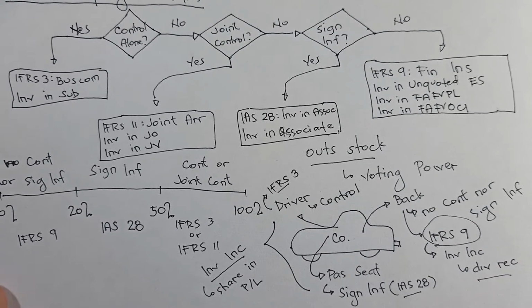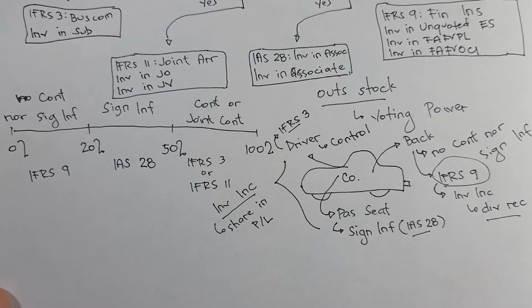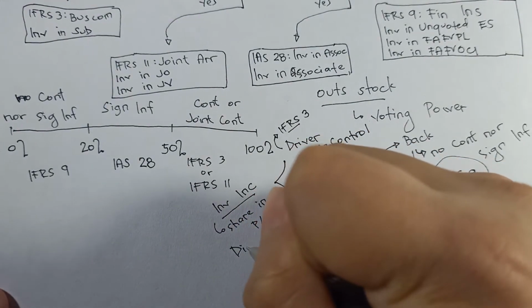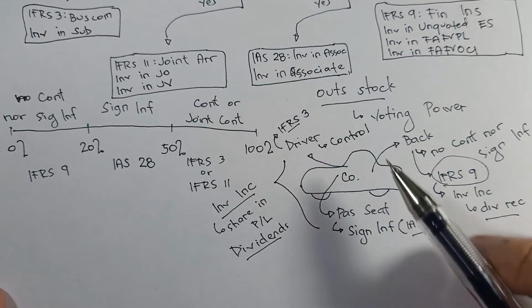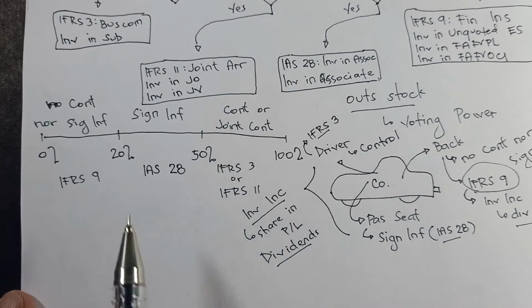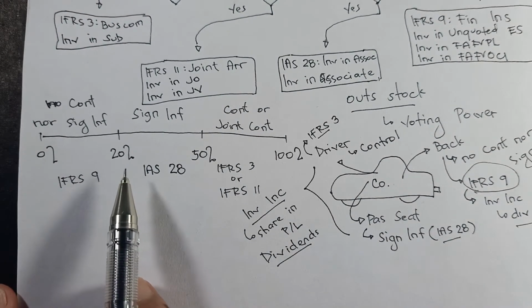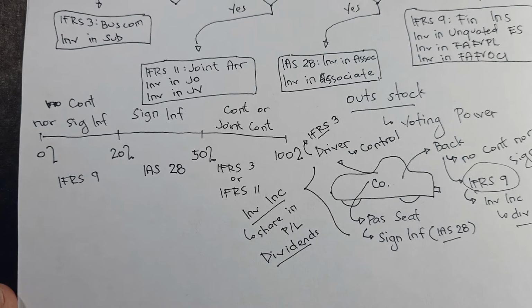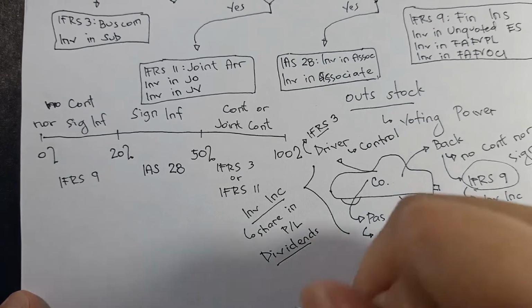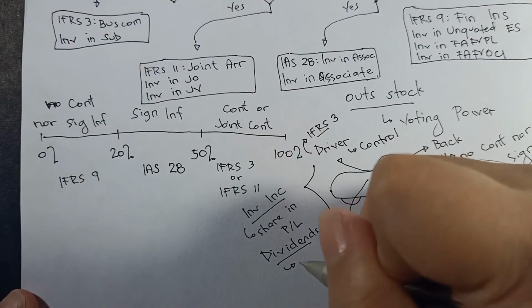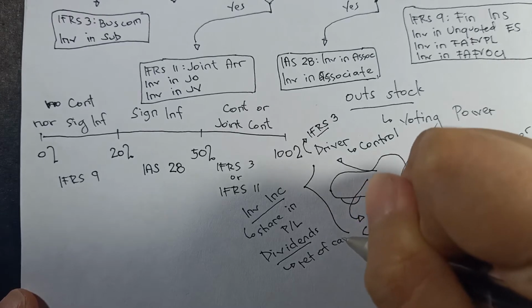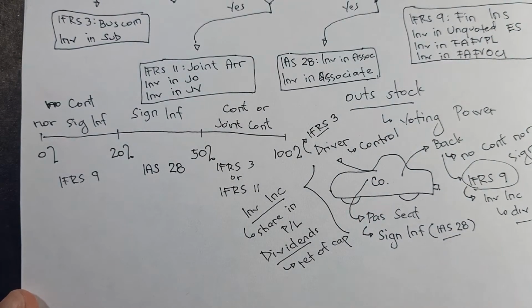So, what if now, naka-receive tayo ng dividends once again? What if now, naka-receive tayo ng dividends here sa IFRS 3 and sa IAS 28? Ibig sabihin, meron kang control or significant influence dahil lagpas ka ng 20%. Kaso, sabi natin kanina, hindi part ng investment income ang dividends. So, paano mo iti-treat ngayon yung dividends na yan? Sa dividends, if IFRS 3 and IAS 28 tayo, it will be treated as a return of capital as well. Ibig sabihin ng return of capital, these are reduction of the investment balance.